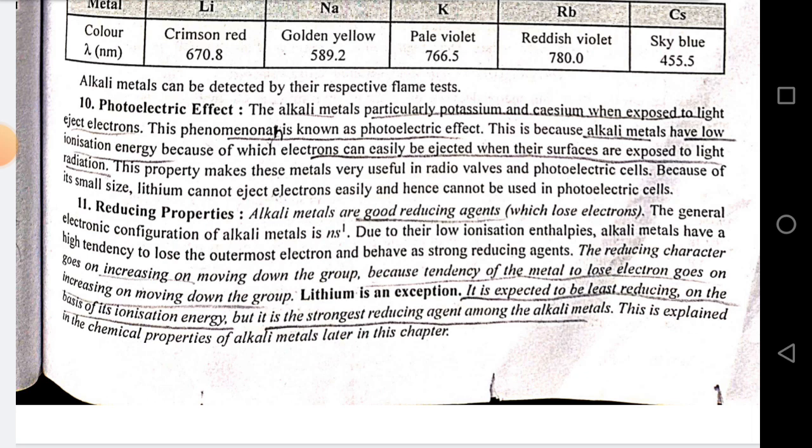Reducing properties. Alkali metals are good reducing agents, which lose electrons. The general electronic configuration of alkali metals is ns1. Due to their low ionization enthalpy, alkali metals have a high tendency to lose the outermost electron and behave as strong reducing agents. The reducing character goes on increasing on moving down the group because the tendency of the metal to lose electrons goes on increasing on moving down the group. Lithium is an exception. It is expected to be the least reducing agent on the basis of its ionization energy, but it is the strongest reducing agent among the alkali metals. This is explained in the chemical properties of alkali metals.